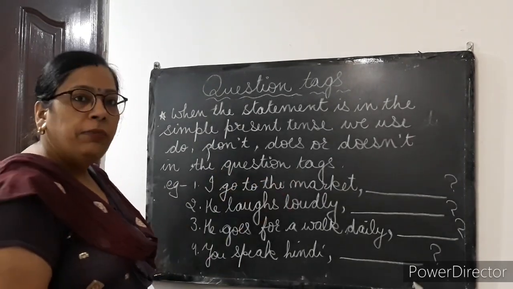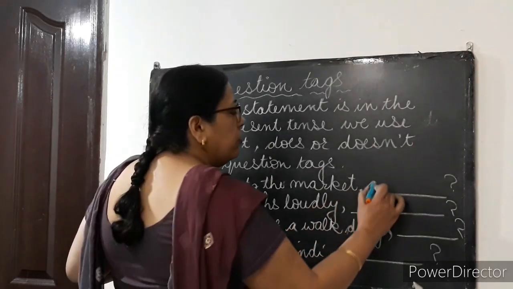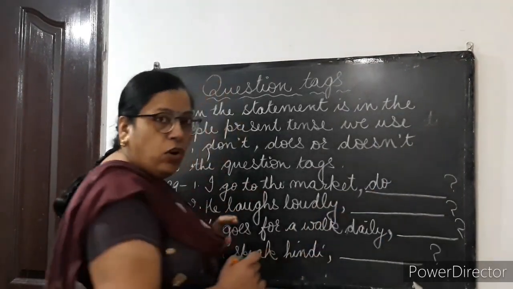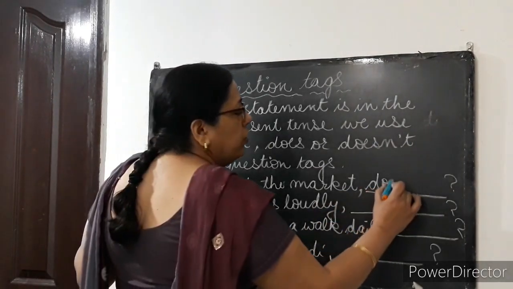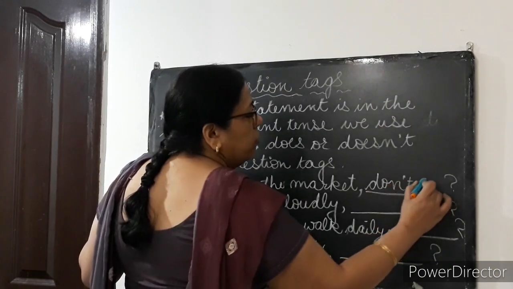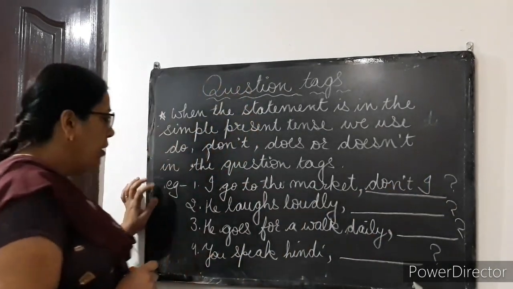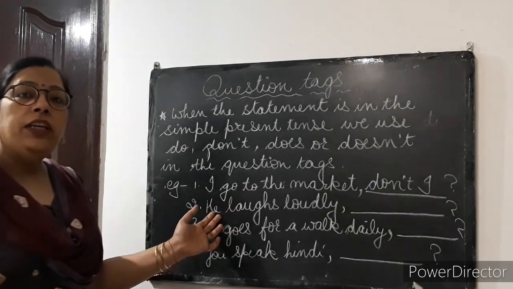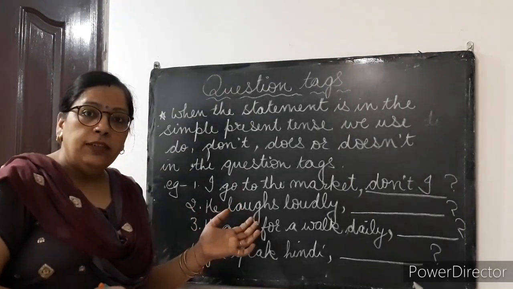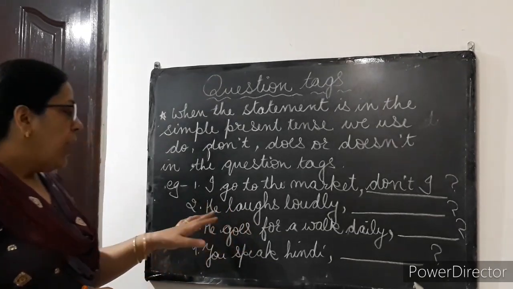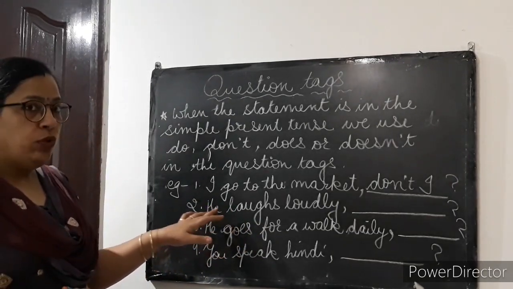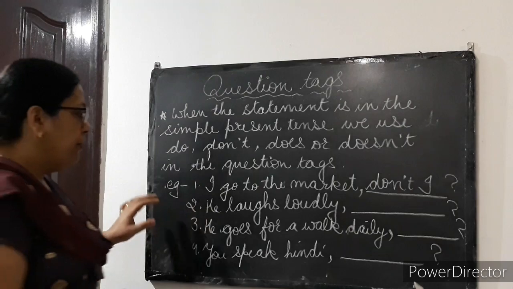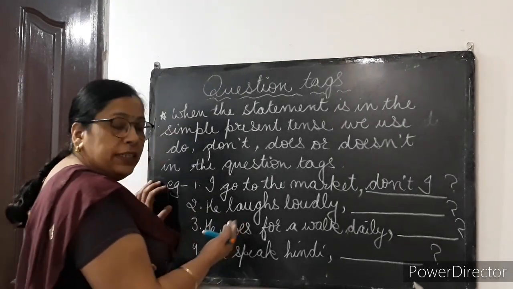So the question tag will become do plus not, don't I. He laughs loudly. So with he we use does, and because it is positive, the question tag will be negative. So it will become doesn't he.